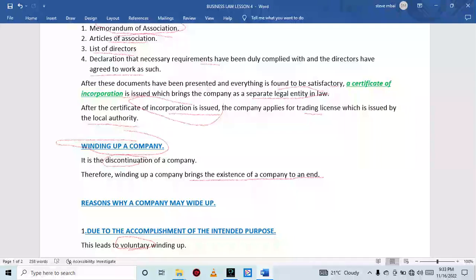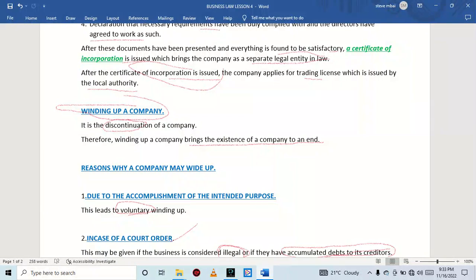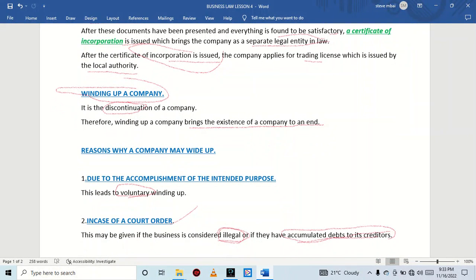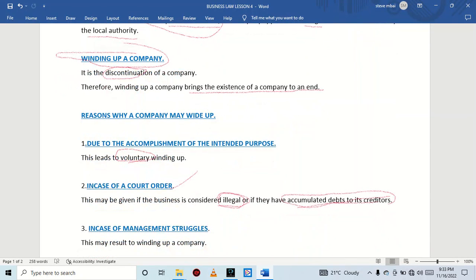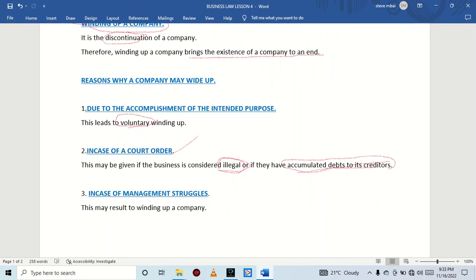We have also talked about the winding up of a company, whereby we have said that it is the discontinuation of a company, and therefore the winding up of a company brings the existence of the company to an end. Some of the reasons that can make a company be discontinued are the accomplishment of the intended purpose. If the company has accomplished what it was meant to do, it leads to voluntary winding up of the company.